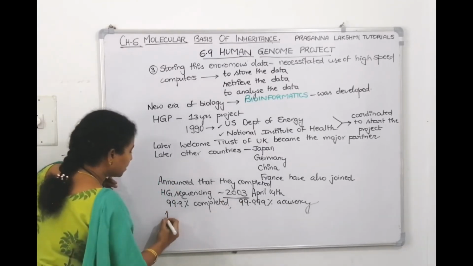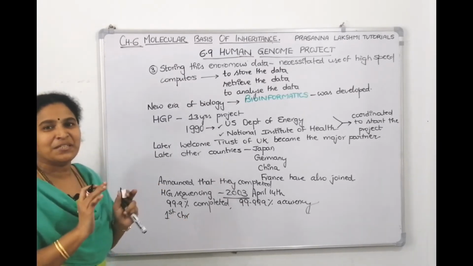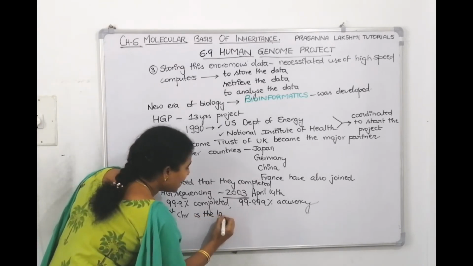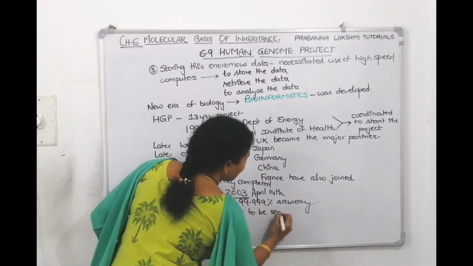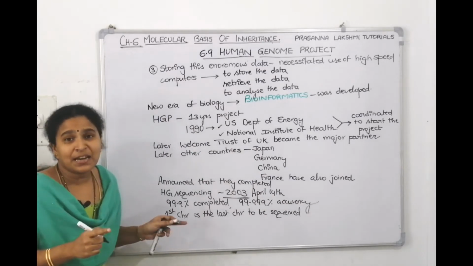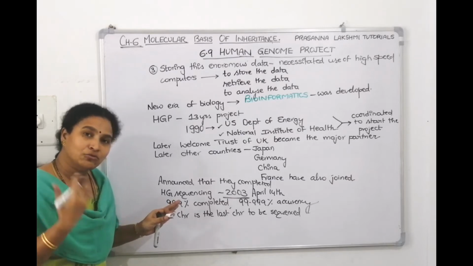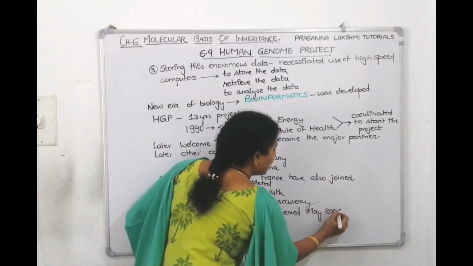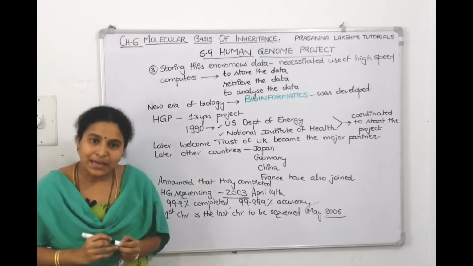We will say that the first chromosome is the last chromosome to be sequenced. When did they sequence the first chromosome? It's not in 2003. They took 3 more years. In the month of May, in 2006, they completed the sequencing of the first chromosome.